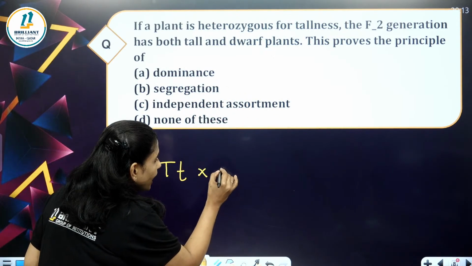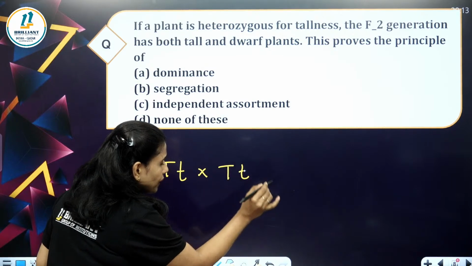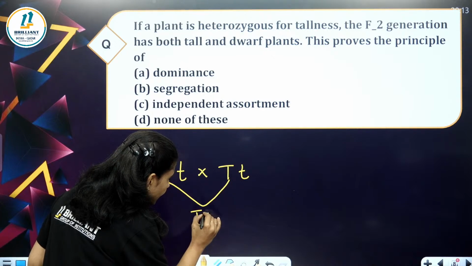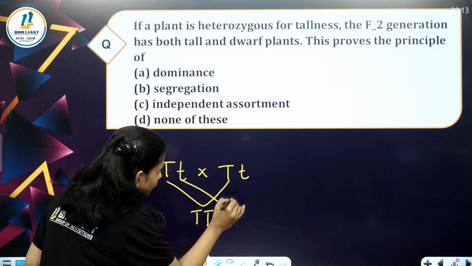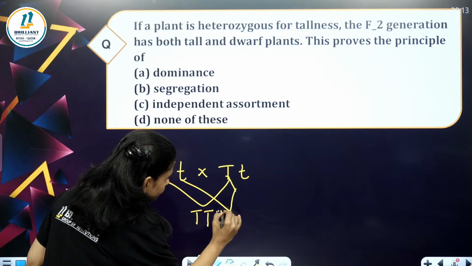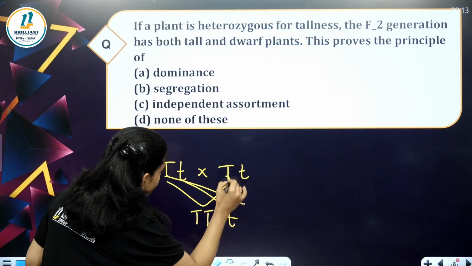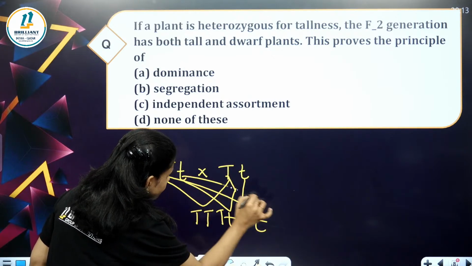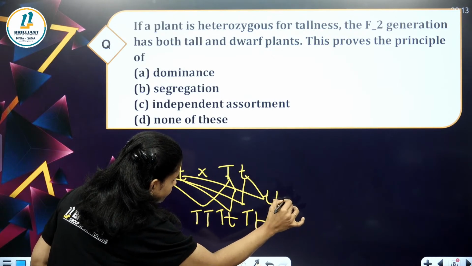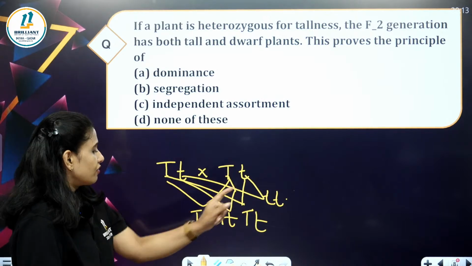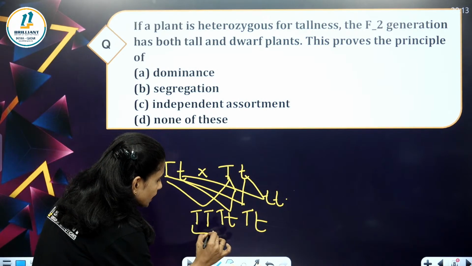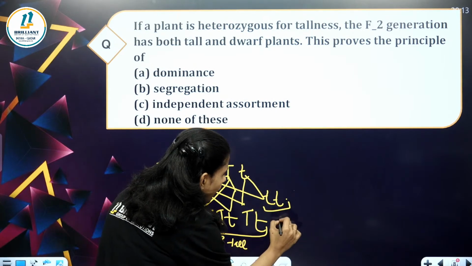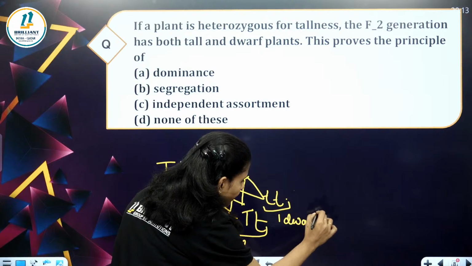If you cross the heterozygous tall plants, what will we get? We will get 3 tall and 1 dwarf, right?